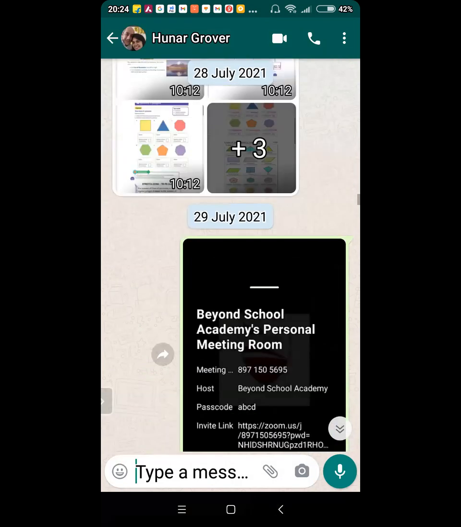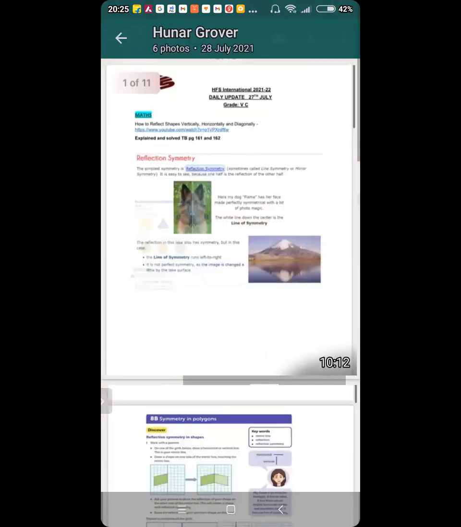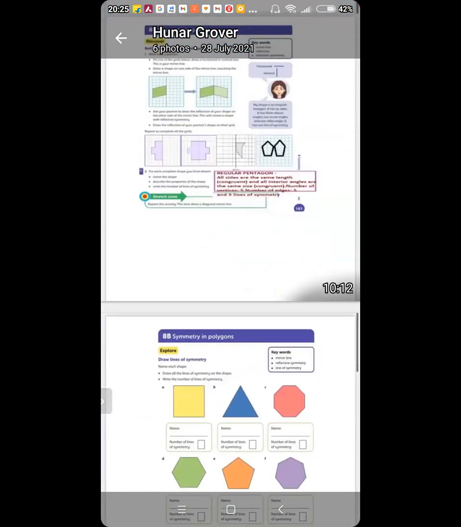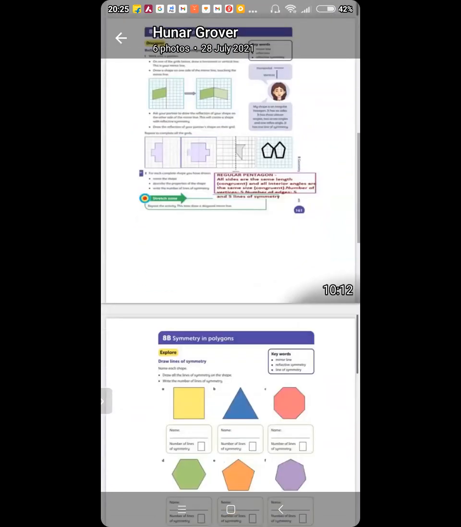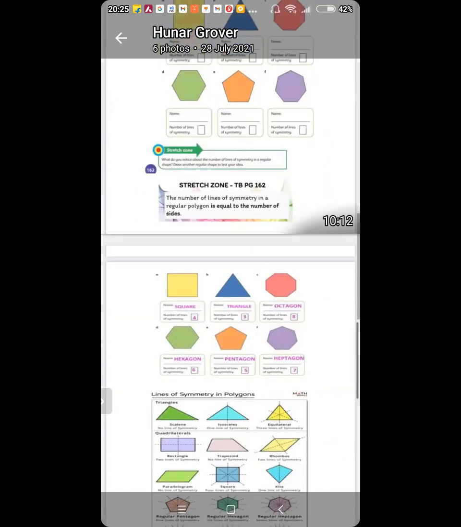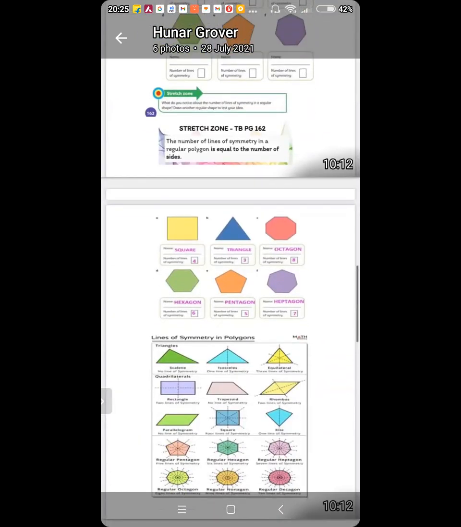Then, symmetry. Do you have this also? I don't. Symmetry in polygons is easy peasy lemon squeezy. Yes, sir. I think I'll do that on my own.